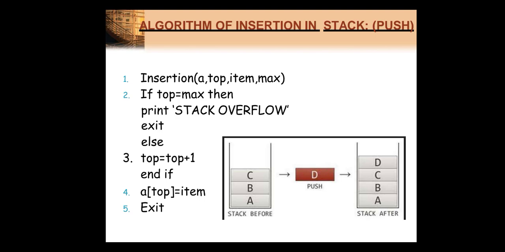If my array contains 5 elements and the condition occurs that top equals 5, then print stack overflow. That means top has already reached the last position of our array, so we cannot insert any more elements. Otherwise, if top has not reached the max, what do we have to do? We first need to increment the top variable and then insert the element at the topmost position.